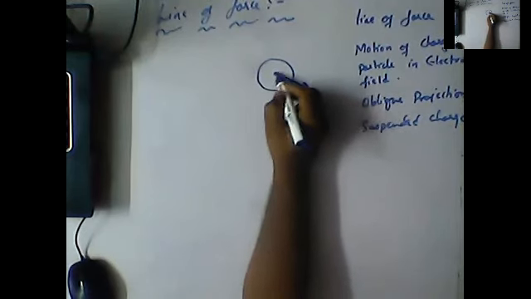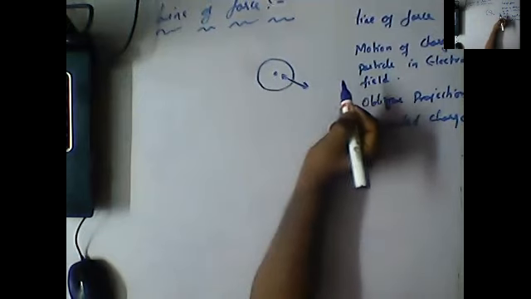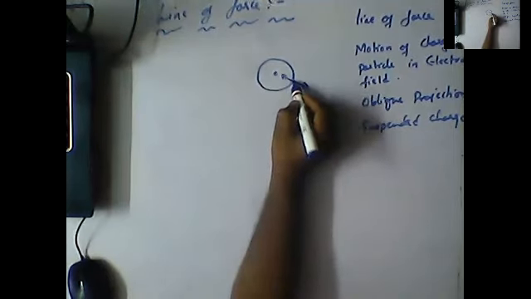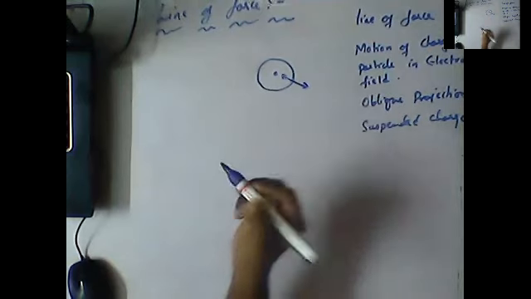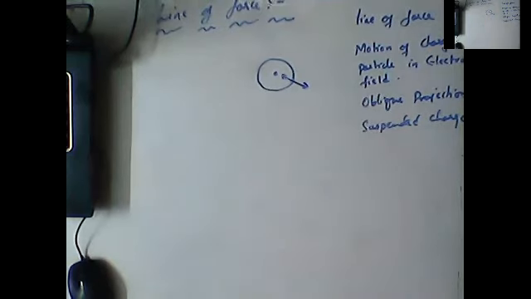And if this is a negative charge, it tends to attract. So it is an imaginary path. The line of force is an imaginary path along which a unit test charge would tend to move in an electric field.